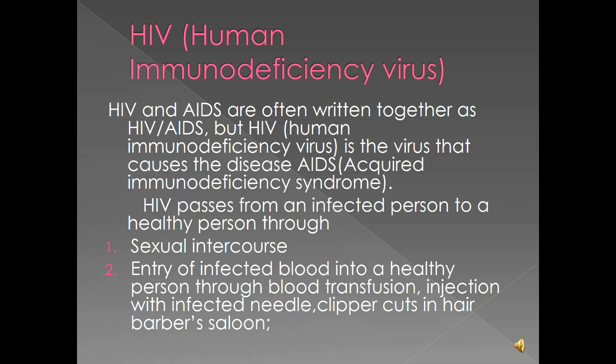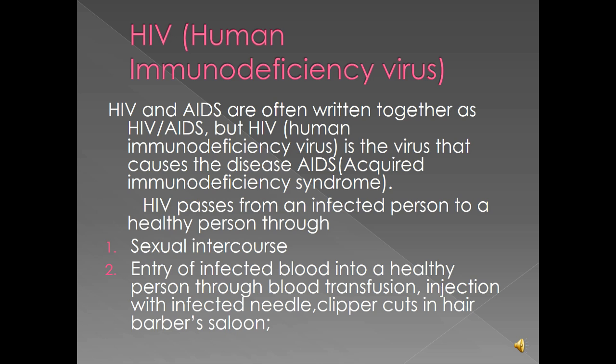HIV and AIDS are often written together as HIV/AIDS. But HIV, human immunodeficiency virus, is the virus that causes the disease AIDS, acquired immunodeficiency syndrome. So HIV is the virus that causes the disease AIDS. Once HIV gains entrance into the human body, after some time, the HIV destroys the immune system and then the person has a disease called AIDS, acquired immunodeficiency syndrome.